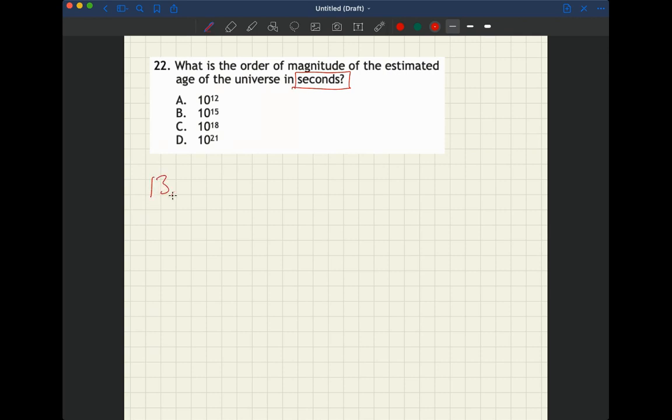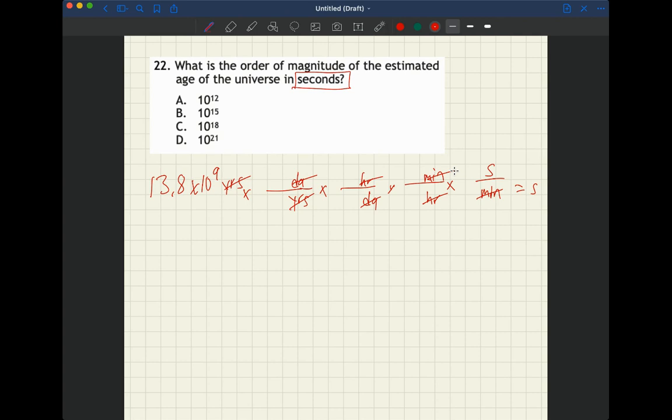We're going to start out with 13.8 billion years. And billion is 10 to the ninth, so times 10 to the ninth years. And we want to end up with seconds. And this is, of course, then a dimensional analysis problem. And so we need to get rid of years. And from years, we can go to days. And from days, so the years would cancel. And to get rid of the days, we divide by days, and days to hours. And from hours to minutes. And from minutes to seconds. So you can see the only units we're left with is seconds.